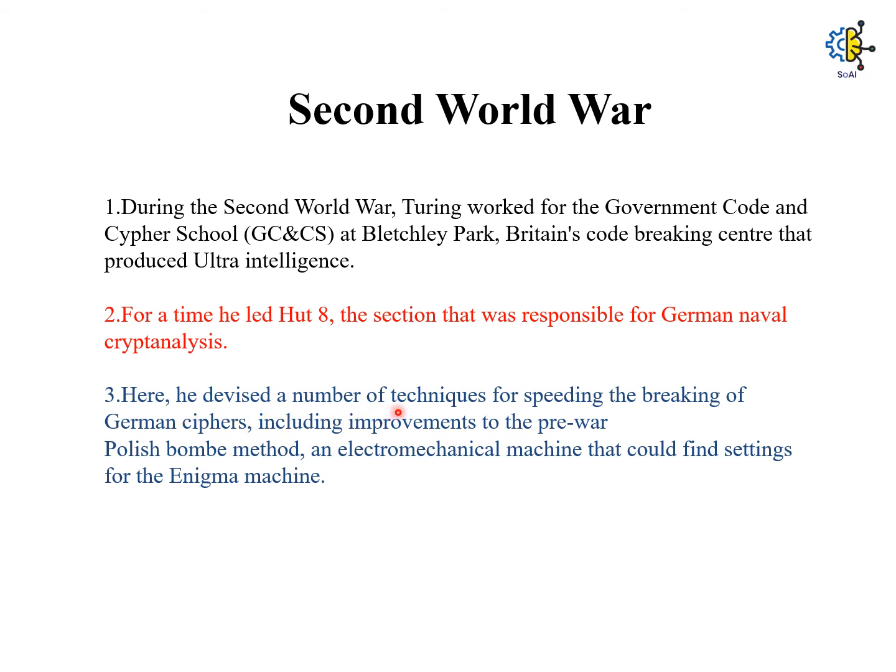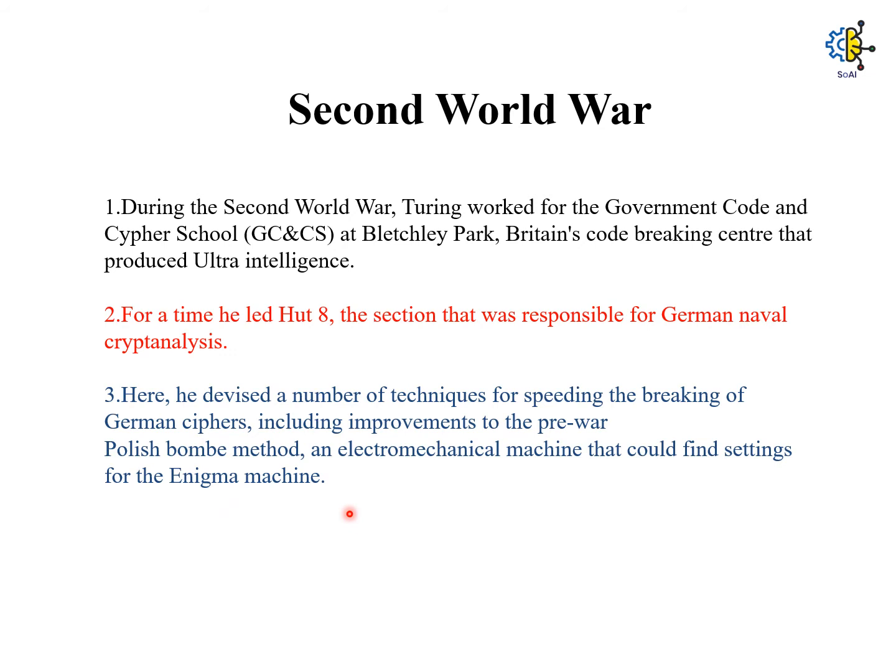Here he devised a number of techniques for speeding the breaking of German ciphers, including improvements to the pre-war Polish Bombe method, an electromechanical machine that could find settings for the Enigma machine.